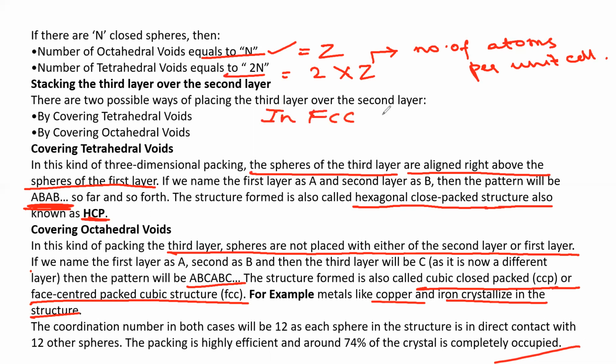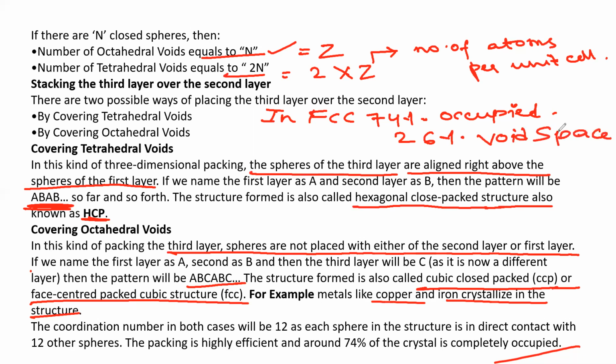Occupancy means the atoms and molecules occupy 74%, and 26% is void space. Void space means empty space. In this void space, tetrahedral voids and octahedral voids are formed. So that is why 26%. So T and O will be formed in the remaining 26%, and 74% is occupied by the ABC spheres.